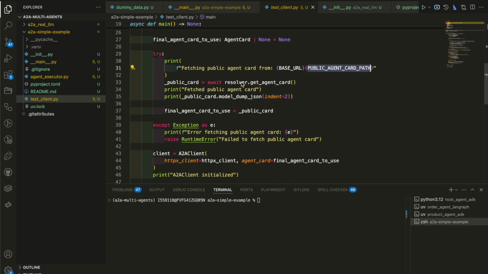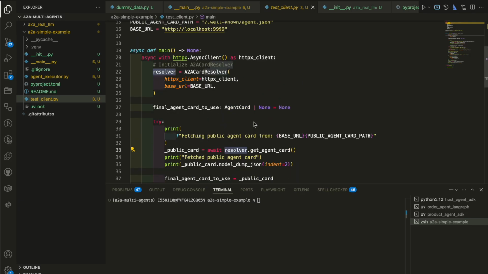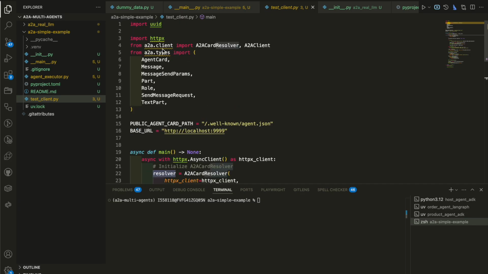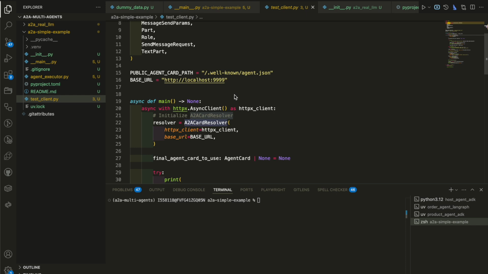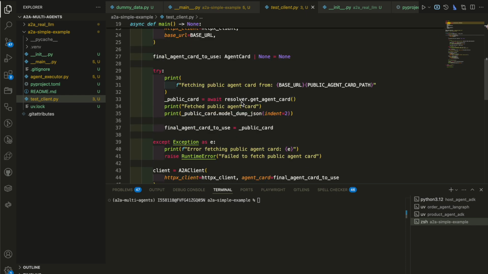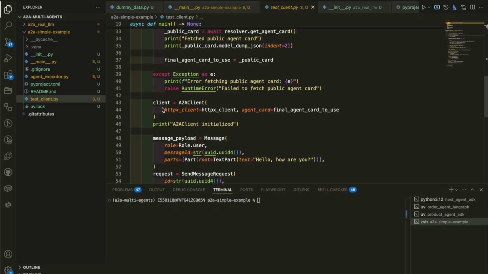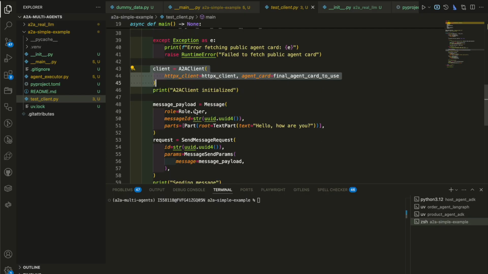If we put the two together, we should get the agent card. So this resolver, also from the A2A, the A2A card resolver, will help us resolve that card in a nice JSON format and give you essentially what that agent can do.